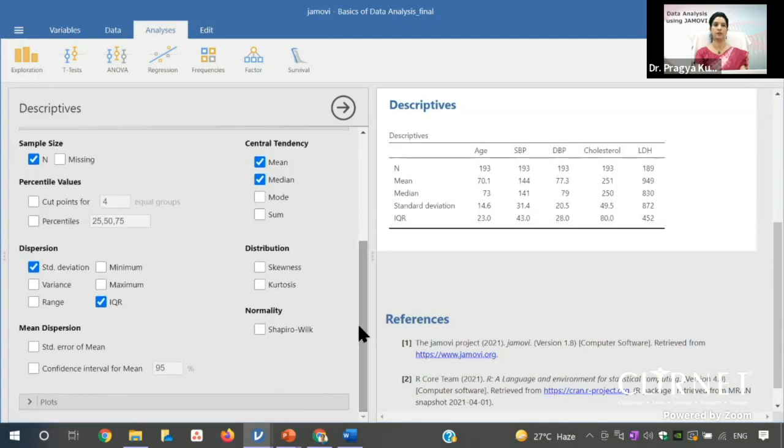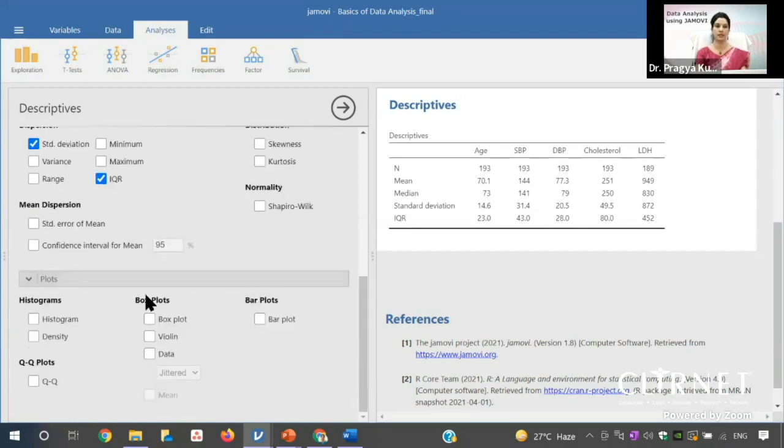So if you want to see whether your variables are normally distributed or not, we know about the Shapiro-Wilk test, that if the sample size is less than 50, then you should use the Shapiro-Wilk test. And if it is more, then you should use the plot. So if you click on this plot, keep on coming down, and you can see there are various options: histogram, density, box plot, violin, bar plot.